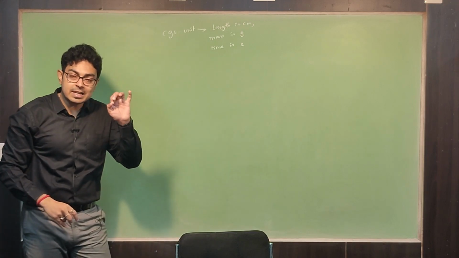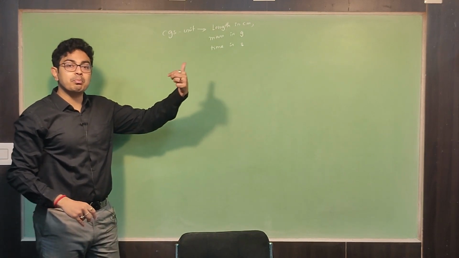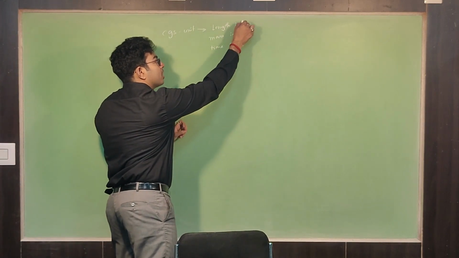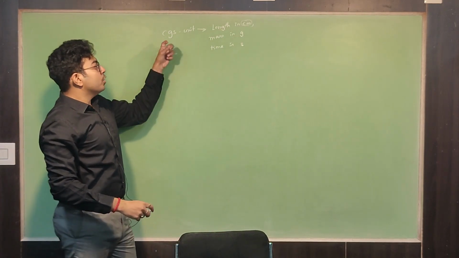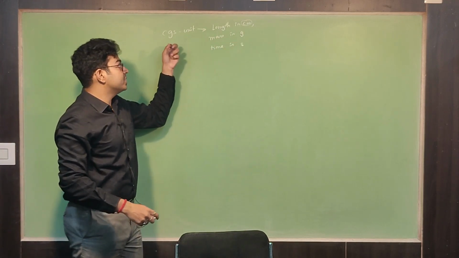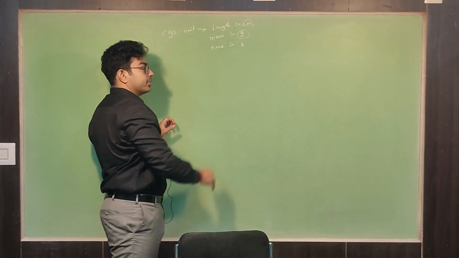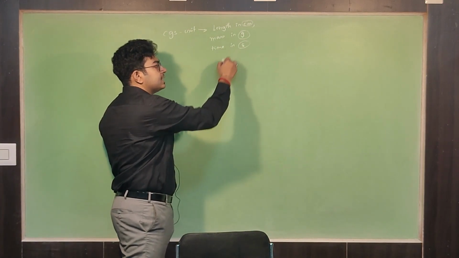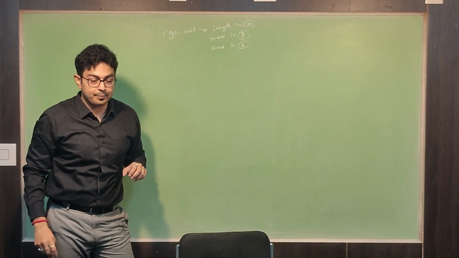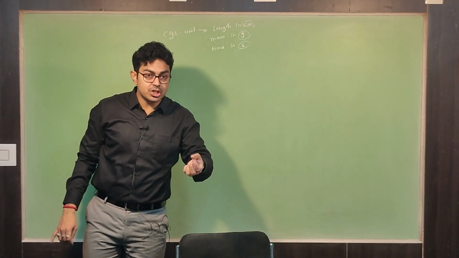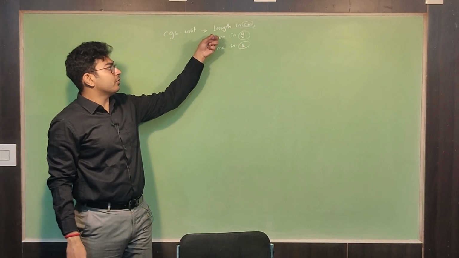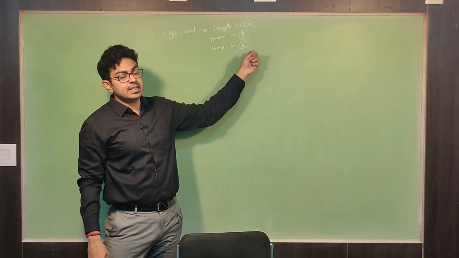So this is a system of units where you measure the length in centimeter. C stands for centimeter. You measure mass in gram. G stands for gram. And time in second. S stands for second. So that means we are measuring all the physical quantities, if there is any involvement of length, mass, time, in these units.